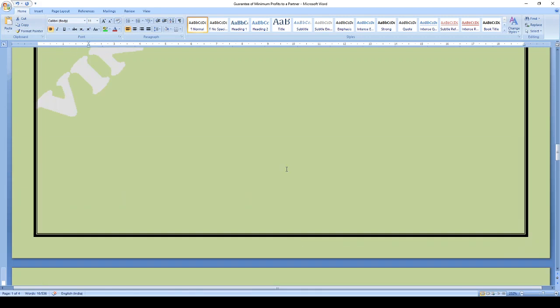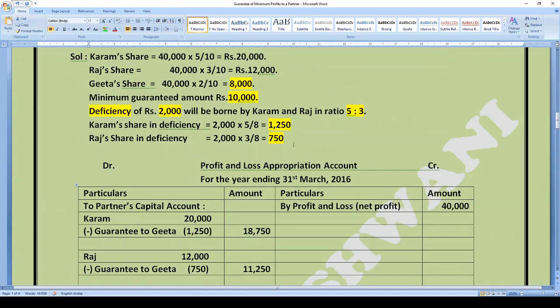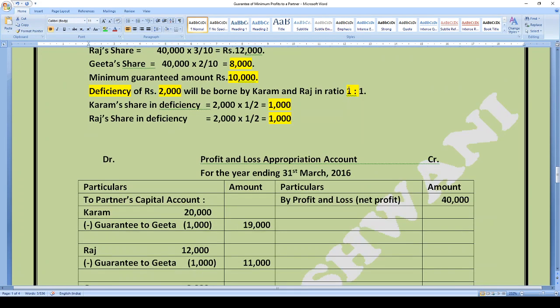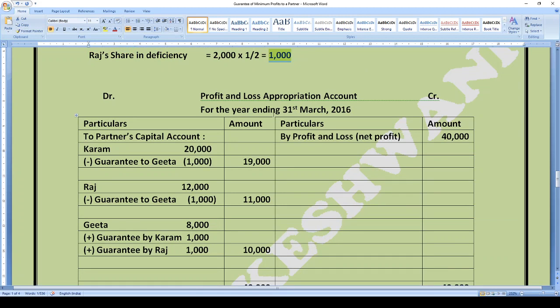Earlier it was being divided among them in their ratio 5:3, but this time the deficiency will be borne by Karam and Raj in equal ratio, that is 1:1. So the amounts of deficiency to be borne are 1,000 and 1,000 respectively. So these will be the changes.